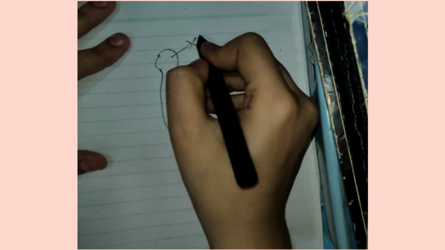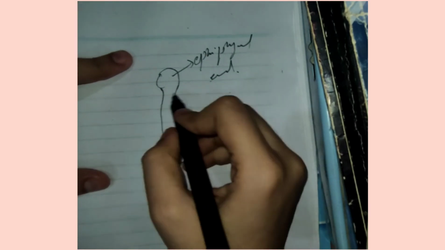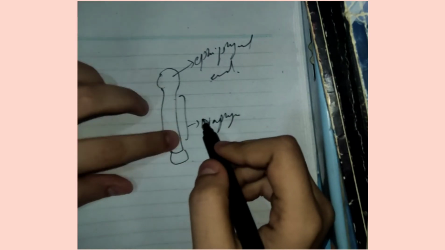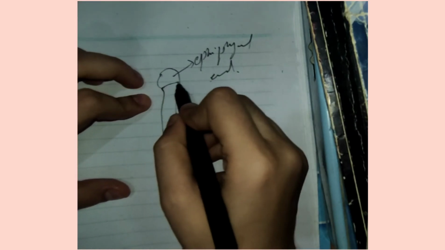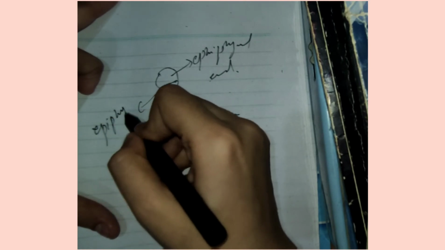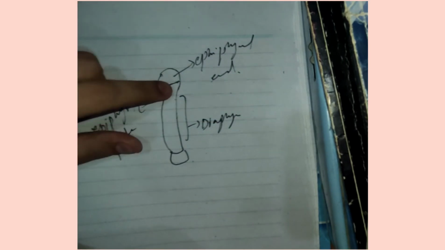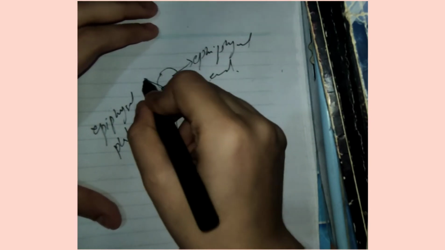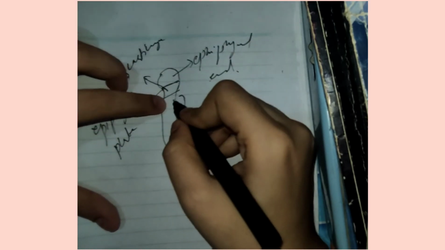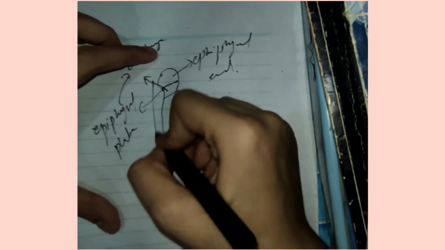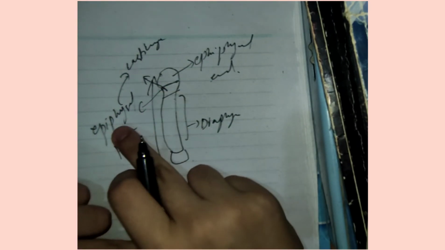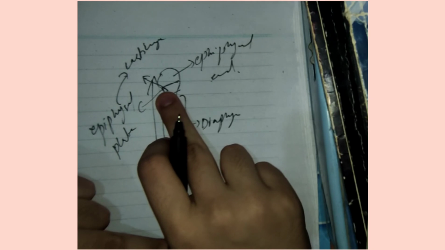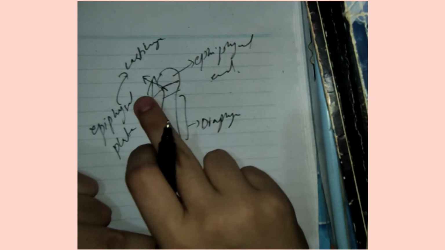Now let's discuss how IGF will cause cartilage synthesis. As we know, the bone has an epiphyseal end, and this is the diaphysis. The long bone has this region, the diaphysis, and the epiphyseal end, and the connection between diaphysis and epiphysis is called the epiphyseal plate. During our growth days, when the child is growing in the early teenage, the cartilage is present. The epiphyseal plate is made up of cartilage, and there is continuous addition of cells so that the overall length of the bone increases, right? But when we become adults and the growth of our bone stops, this cartilage is replaced by bone, right?